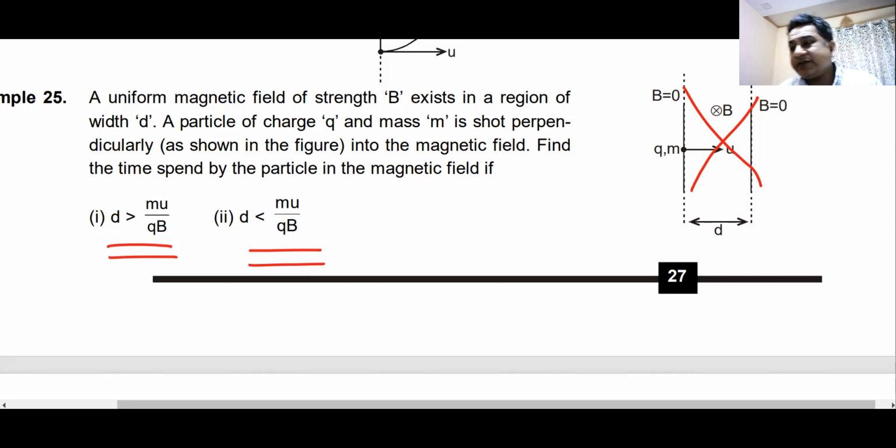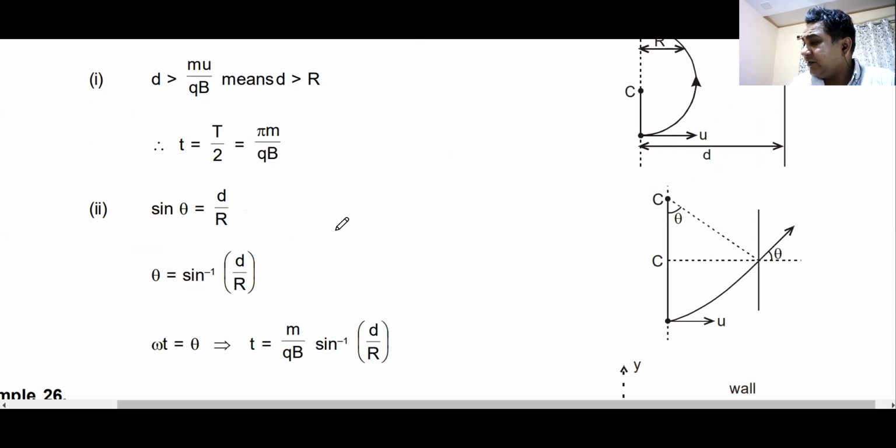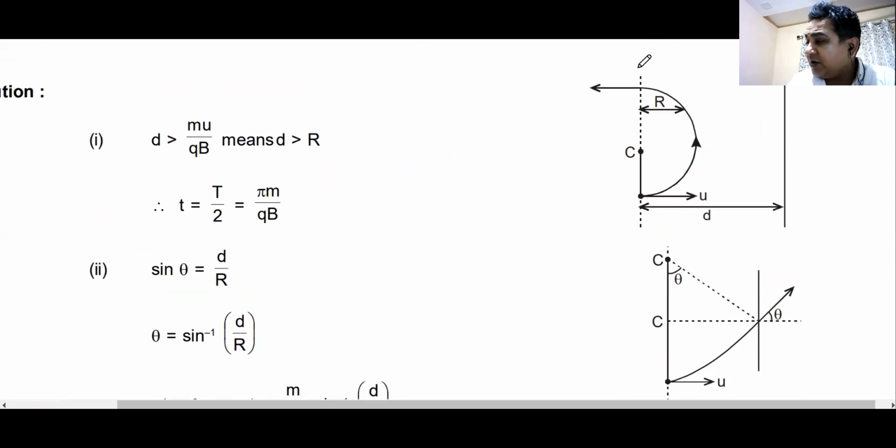Do you know this question or not? See, these are the conditions. If D is greater than mv by qB, it rotates by 180 degrees and comes out. If D is smaller, remember this diagram. This is a very important diagram. I hope all of you saw this diagram. This is how it comes out. You all get this?